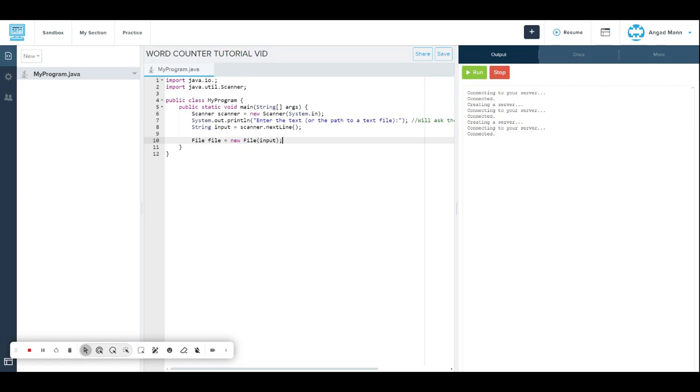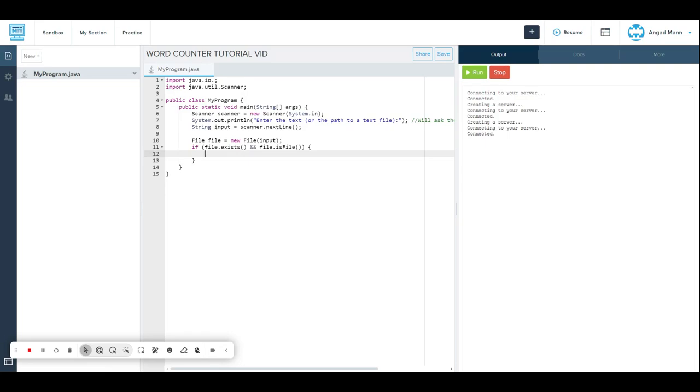Sorry that I don't know the name of it. Then if, and in brackets file.exists() and then, in this, we add file.isFile(), bracket, and then after that this bracket right here.